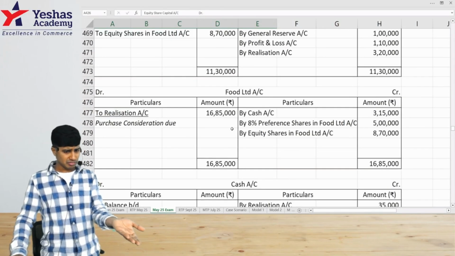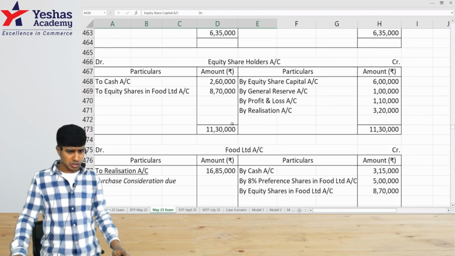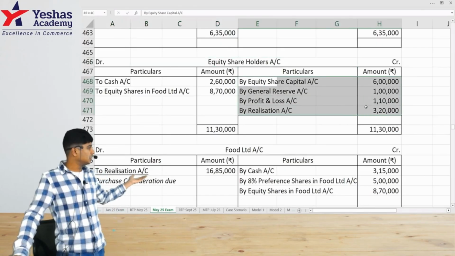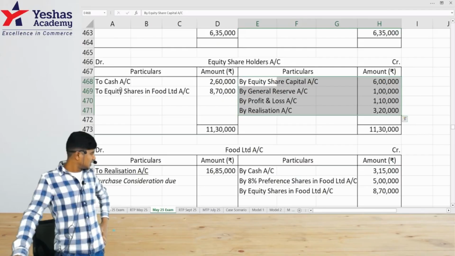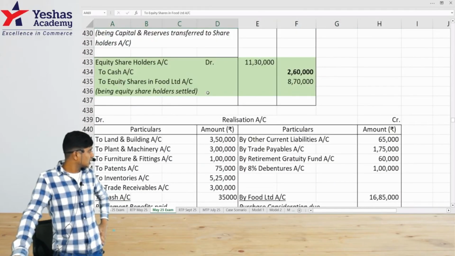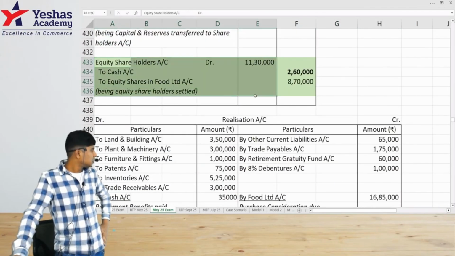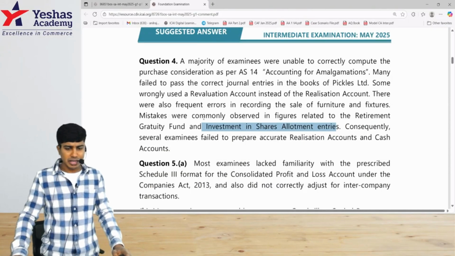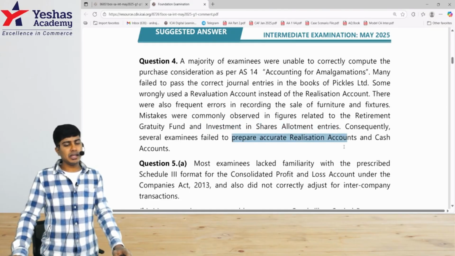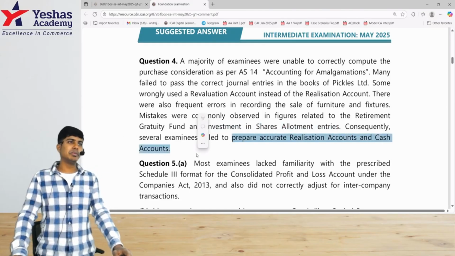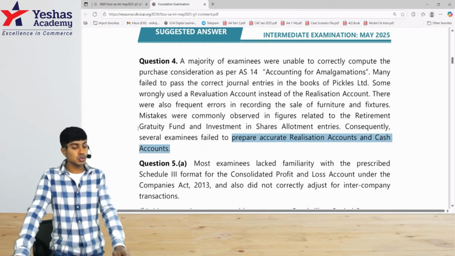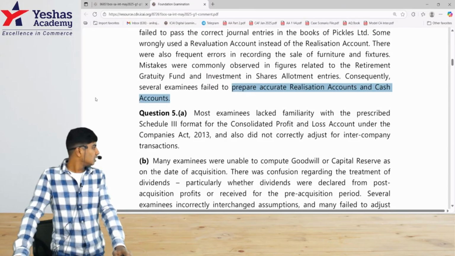Oh, no, not here. They've told only transferor's books. Maybe here, allocating equity shares to equity shareholders, in this entry they've done it wrong. Maybe in the journal entry stage, they've done it wrong as per the comment given by the examiner. Consequently, several examinees failed to prepare the realization account and cash account. You had to prepare the ledger account. They haven't prepared it, and that's the reason many of them have lost marks. Oops. That's the fourth one.